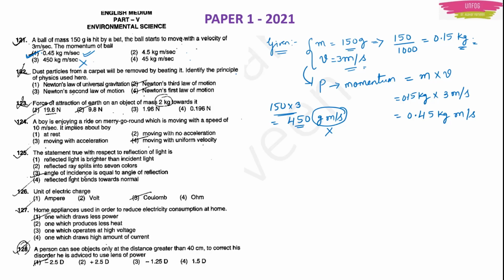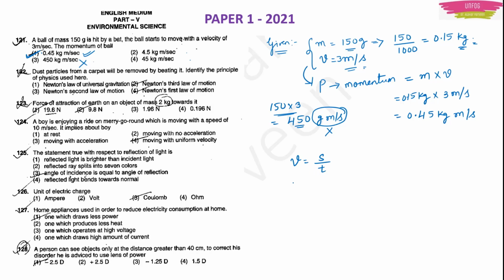Next question. Before going to the next question, let me tell you what type of questions may come. For sure they will not ask this momentum question again, right? What are the more questions which may come from this part? See, this is motion. Momentum deals with motion because it is mass into velocity. One simple formula which may be used to solve any numerical asked in the exam is velocity, which is equal to distance upon time.